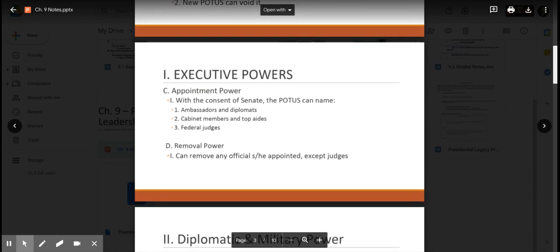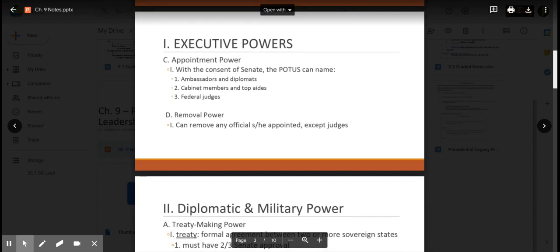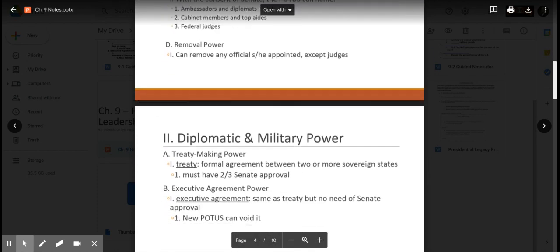Some other executive powers include the appointment power. They can appoint different positions of government, which include ambassadors, diplomats, cabinet members, top aides, and federal judges. But most of those have to be approved by Senate in the name of checks and balances. The next one is the removal power. Except for judges, they have the right to hire or fire anyone that they have appointed. Probably the most famous example of that would be when President Andrew Johnson fired his Secretary of War, Edwin Stanton, because that's what got him impeached.